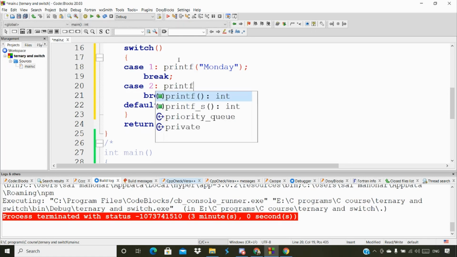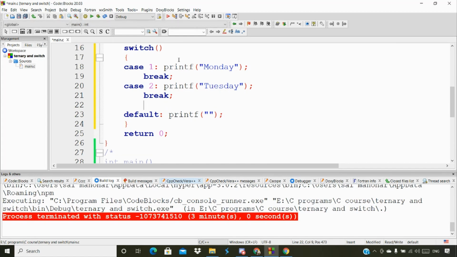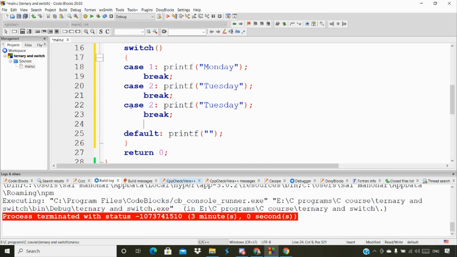Again for case 2, I'm going to print Tuesday. I'm going to print all the days, so I'm going to create more cases, declaring all the days.